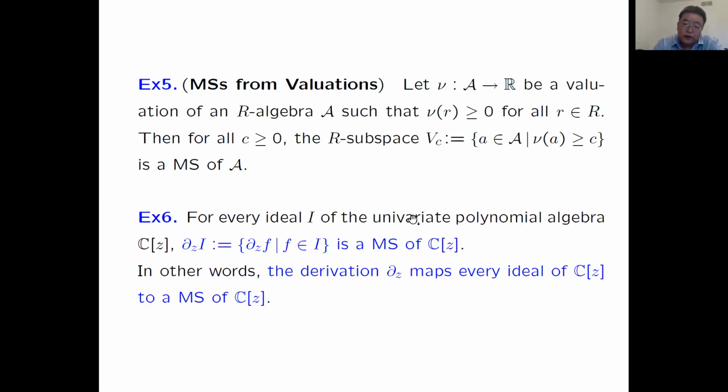Next one, for the univariate polynomial algebra, pick any ideal I in one variable, then apply the derivation to I. You get a subspace. Certainly, this cannot be an ideal anymore, but it is still a Mathieu subspace. So what this example says is that the image of an ideal under the derivation is a Mathieu subspace. This derivation maps every ideal to a Mathieu subspace for this special algebra.